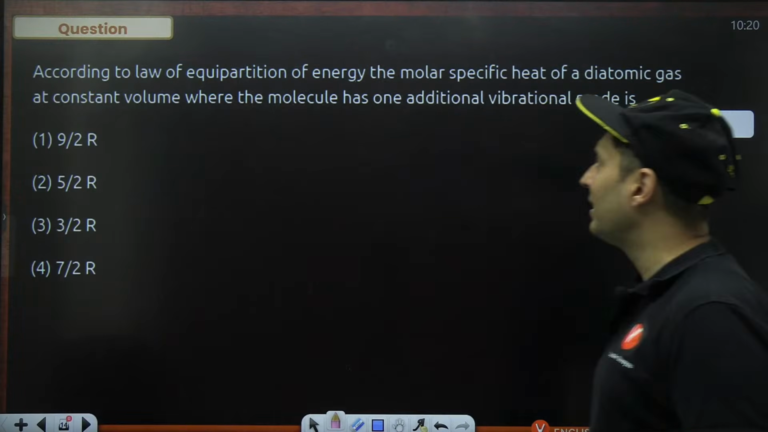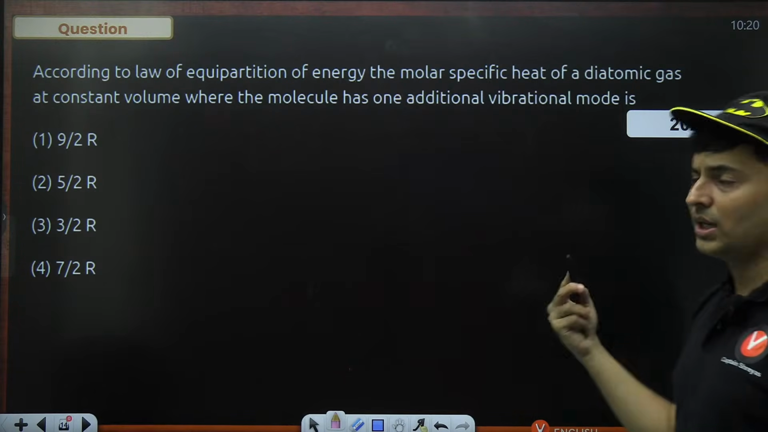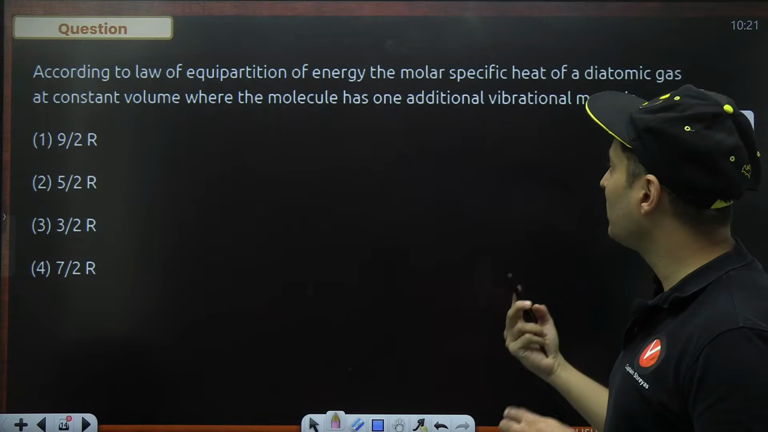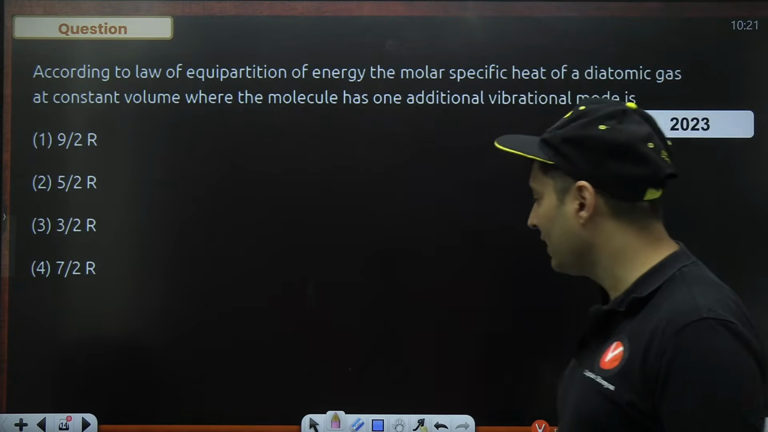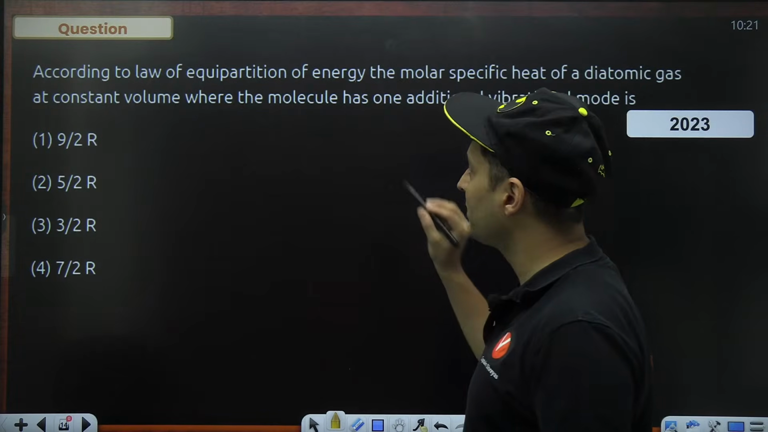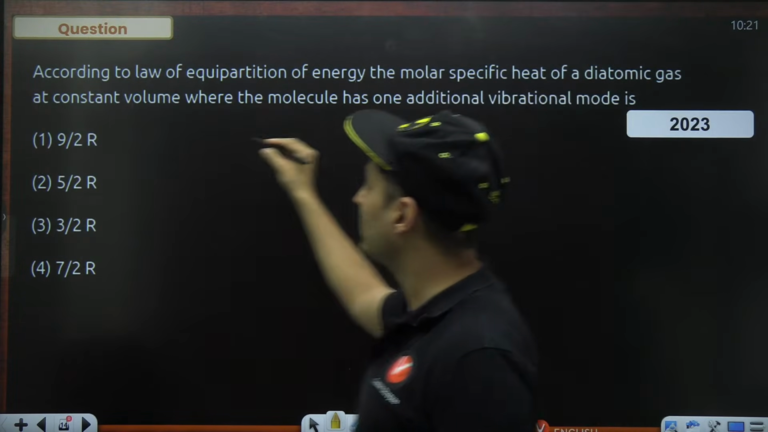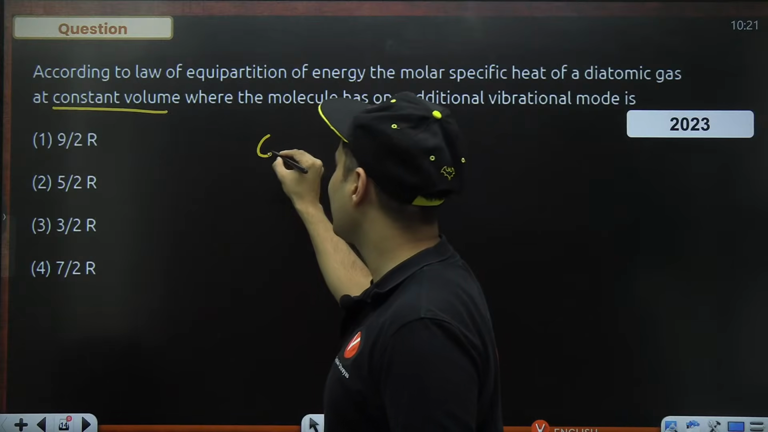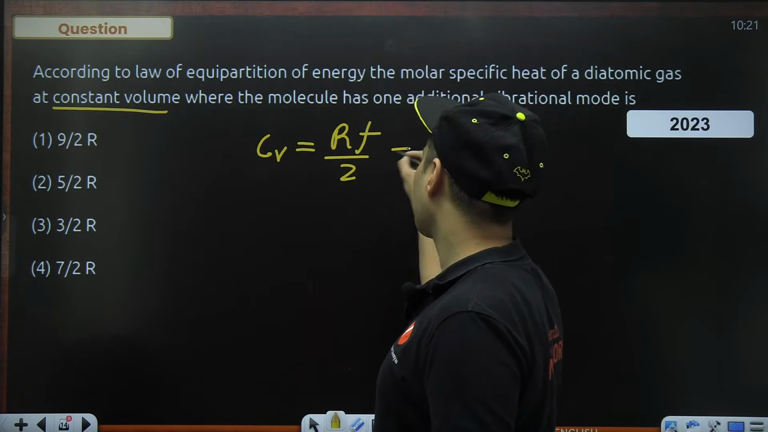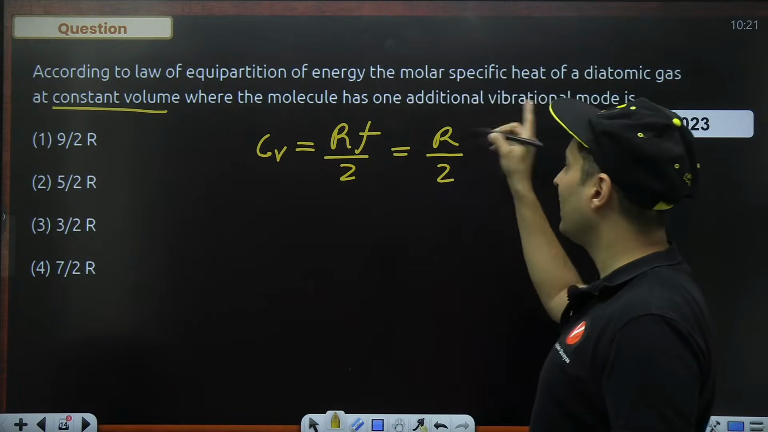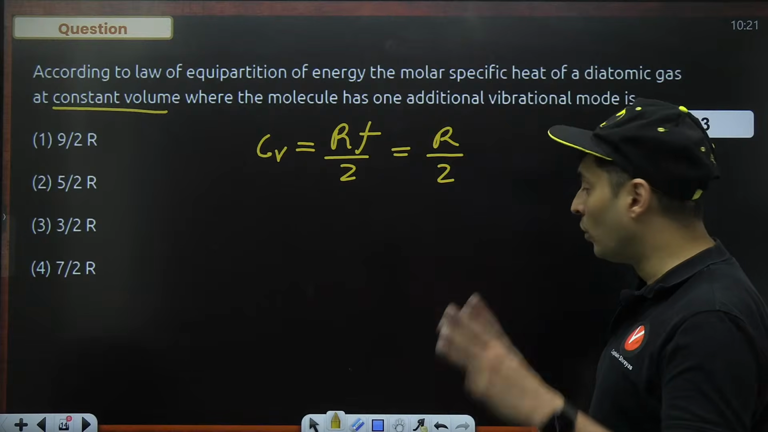According to the law of equipartition of energy, the molar specific heat of a diatomic gas at constant volume, where the molecule has one additional vibrational mode, is how much? This again came in 2023, as you can notice. So molar specific heat capacity of a diatomic gas at constant volume, that means they are asking CV. So CV is R into F by 2. Now how many degrees of freedom are there? It is a diatomic gas. One additional vibrational mode is there.